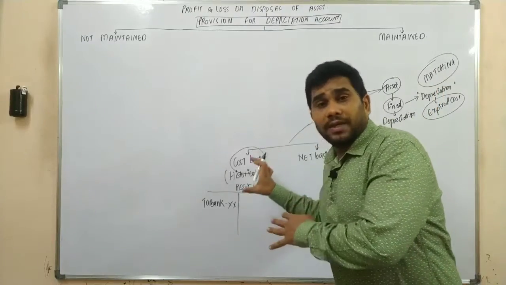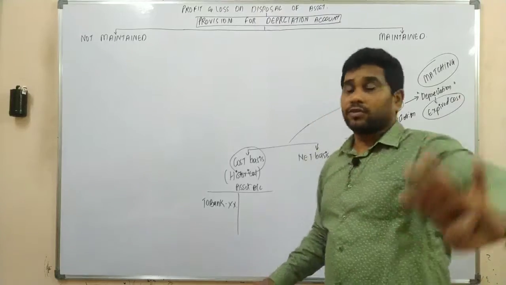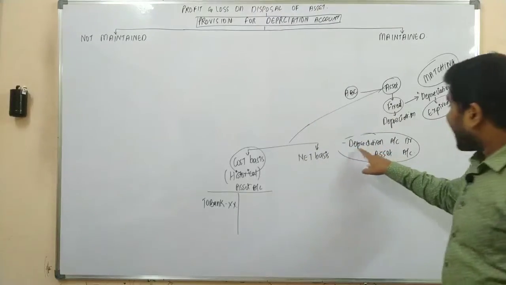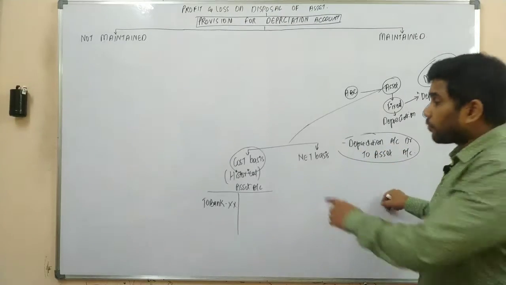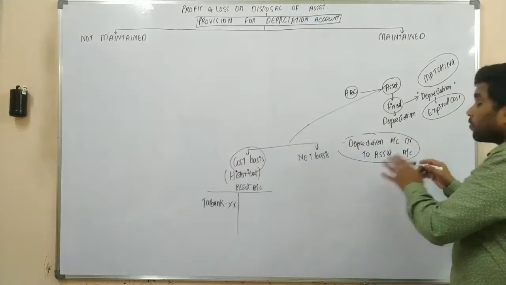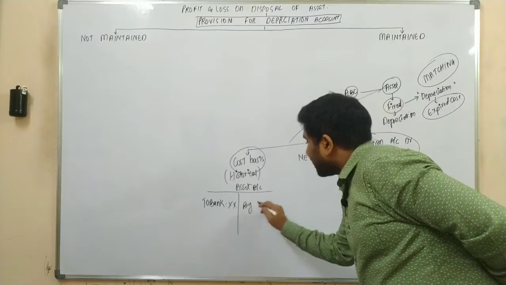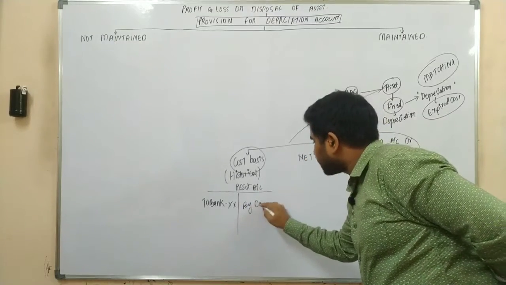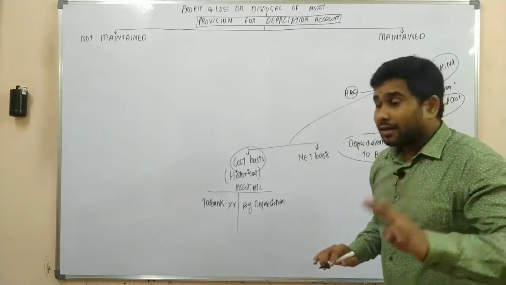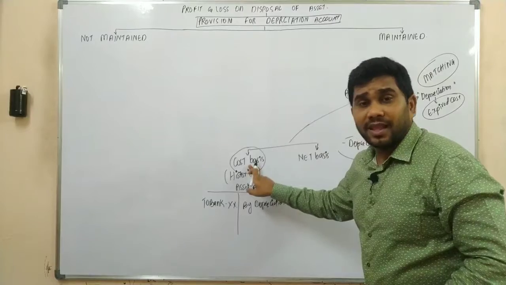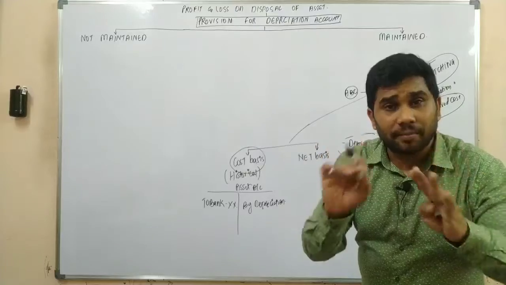When the cost basis is followed, the journal entry is depreciation account debit to asset account, and the asset would be credited on the asset side by depreciation. But as the company is following cost basis, the asset account would be maintained at historical cost only. That is the meaning.